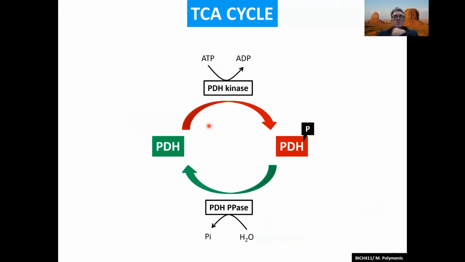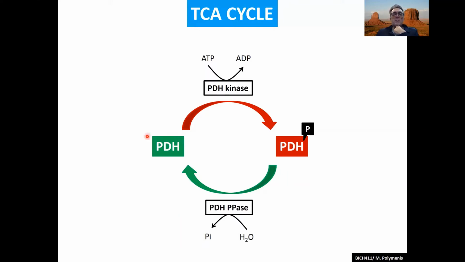So product inhibition is one way, but there is another way which we have not seen up to now, but we'll see many more instances of this form of regulation. And this is a regulation of the enzyme by post-translational modification. What's the enzyme here? It's pyruvate dehydrogenase, which is the gateway reaction, the one that feeds acetyl-CoA to the TCA cycle reactions.